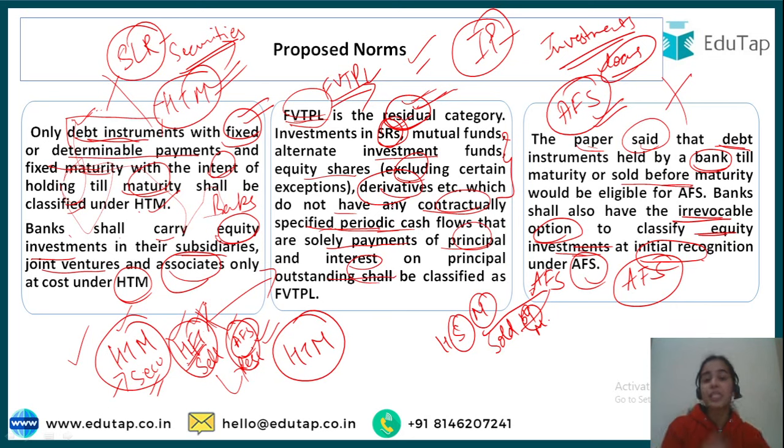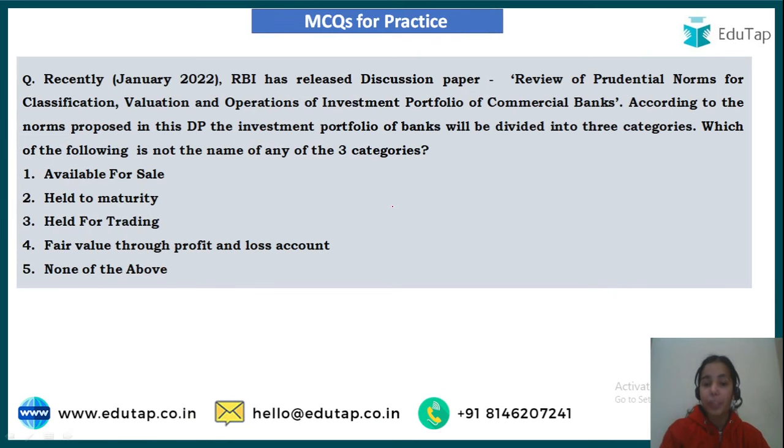Okay, so you have to just remember that FVTPL is a residual category. The instruments that are not coming in the HTM, or not coming in the AFS, will come under the FVTPL, and it can be derivatives, securitized receipts, mutual funds, alternate investment funds. So I hope you have understood this. See, this is only a discussion paper and things can change, but according to the discussion paper, a question can be formed that recently, in January 2022, on the 14th to be specific, the RBI released the discussion paper, and the name of the discussion paper can be asked even.